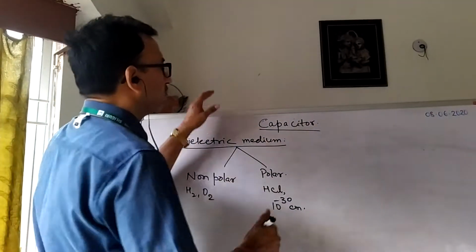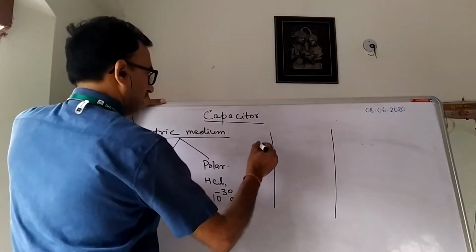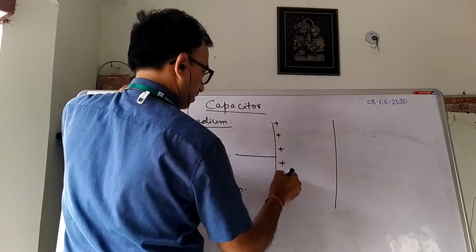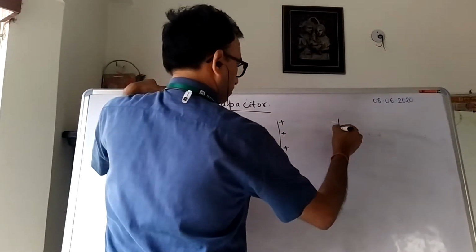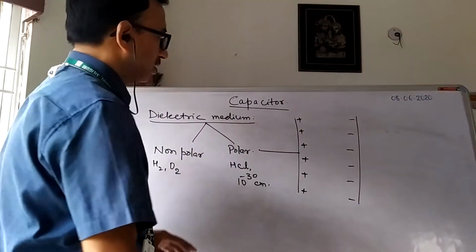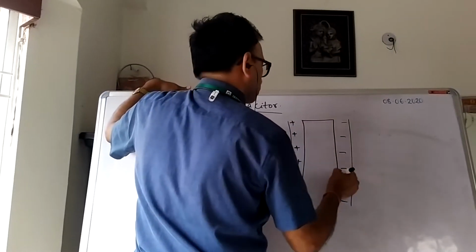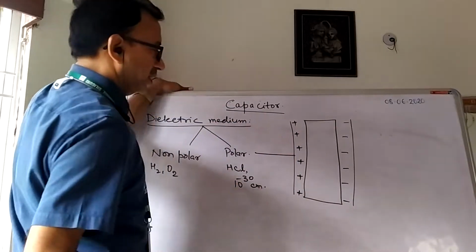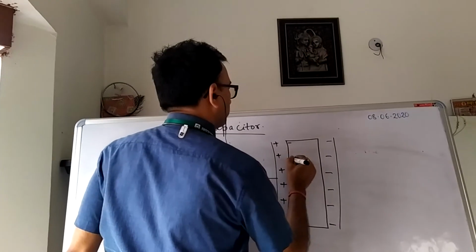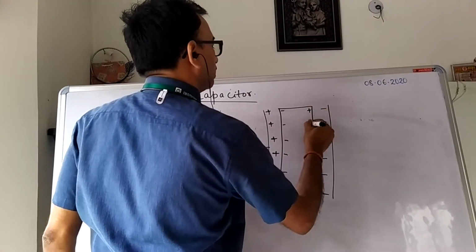Now, suppose that this is the first plate and this is the second plate. The first plate is positively charged, and the same number of charges will be there on the other plate. Now, when we place a dielectric medium between these two plates, negative charges will be induced on this side, and positive charges will get induced on this side.